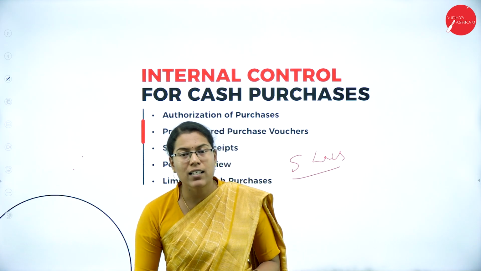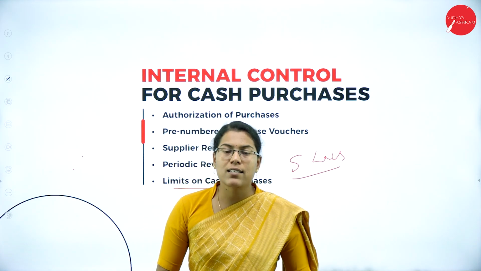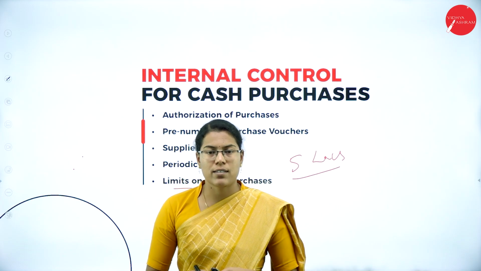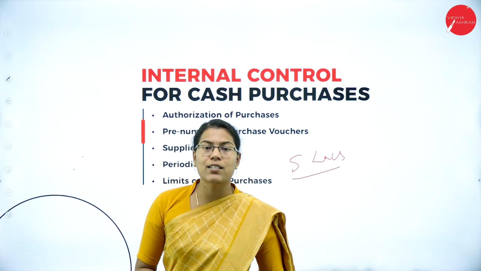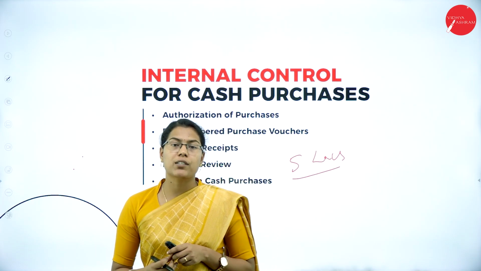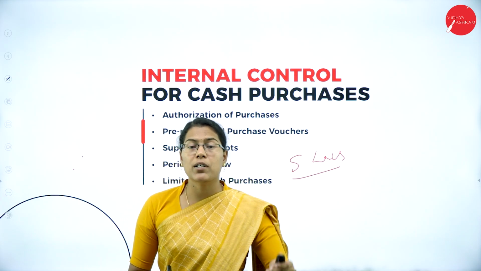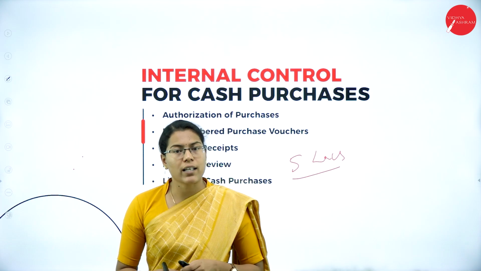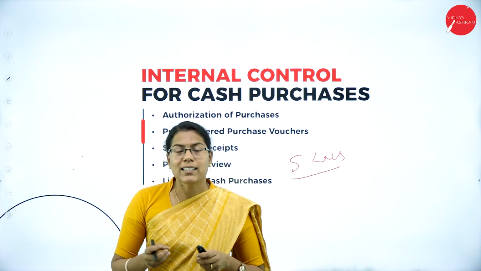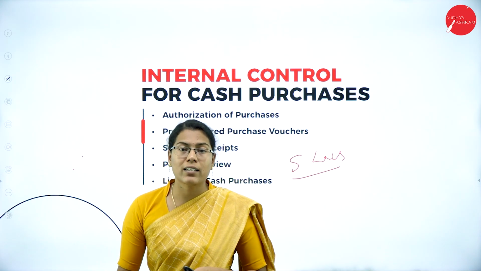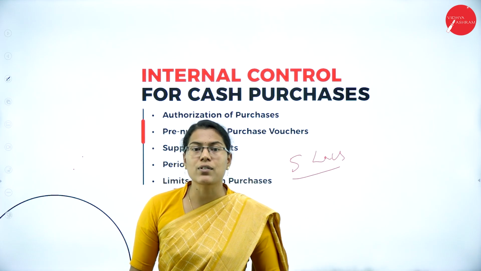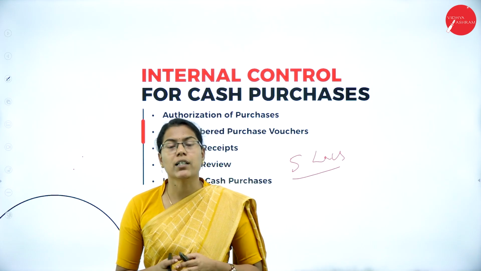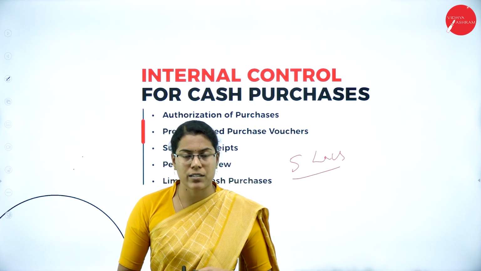Any transactions of more than 5 lakhs may be done through checks or direct account transactions. Say for example, in a retail store, any purchase of more than 10,000 must be paid via bank transfer. Setting these kinds of methods or techniques will help to reduce the manipulation or misappropriation that may happen in cash purchases and cash sales.